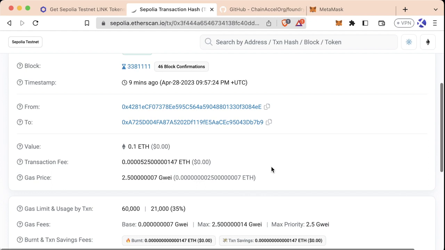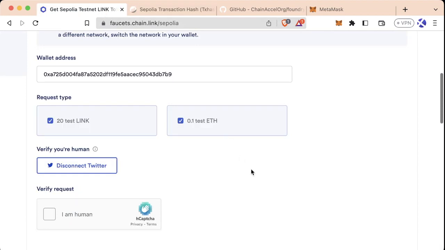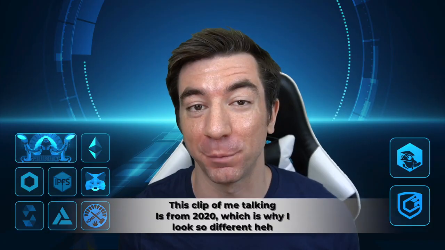Now, here's the best part of all this. Even if you don't want to become a developer, you just learned the basics of sending a transaction and interacting with sites using your MetaMask. Congratulations. Now, here's something that's incredibly exciting. With just this little bit of information, you now know how to interact with blockchains and interact with the Ethereum protocol.